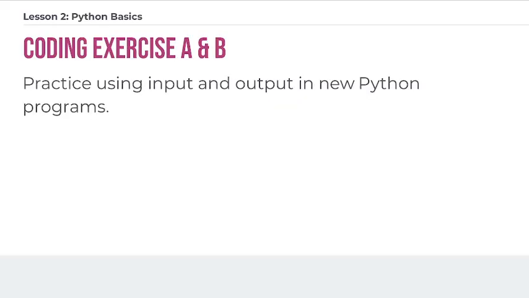That is the end of lesson 2 in unit 4. At this point, you're going to try some of these concepts yourself in coding exercises A and B. You're going to practice using input and output in some new Python programs that you're going to write yourself. Good luck.